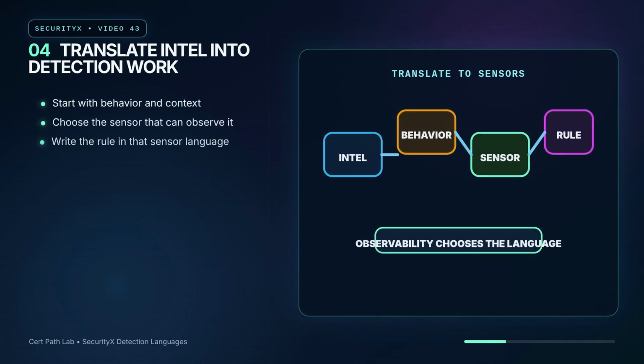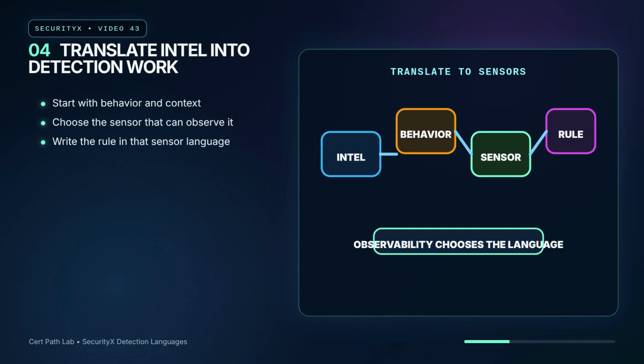The bridge from intelligence to operations is translation. Intelligence may describe infrastructure, malware, exploited software, command and control behavior, or tactics and techniques. The detection engineer asks what observable signal would appear in this environment. If the signal is in logs, Sigma may fit. If it is in a file, YARA may fit. If it crosses the network, Snort may fit. Good engineering starts with observability, not with a favorite rule format.